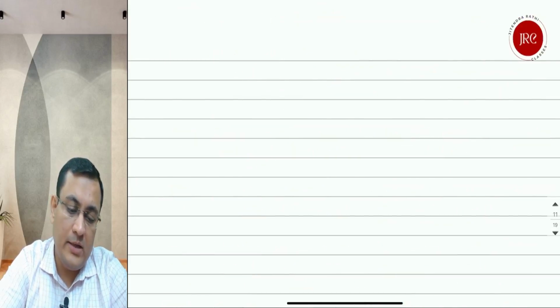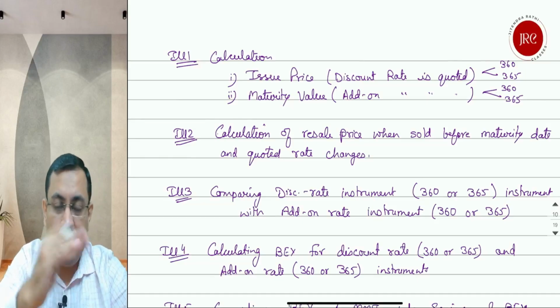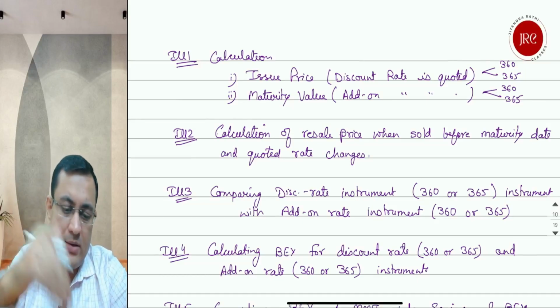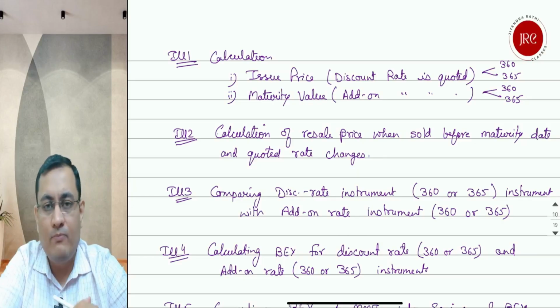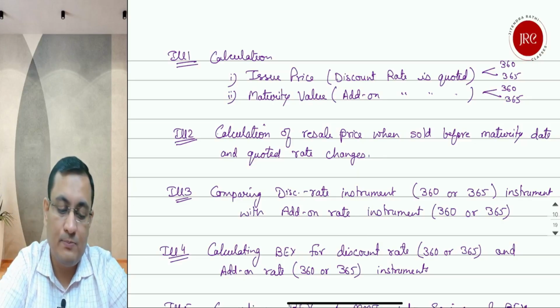So what are these questions? Number one, calculate issue price or maturity value, PV or FV, if a discount rate is given or an add-on rate is given, and the day count convention can be 360 or 365 in both cases.